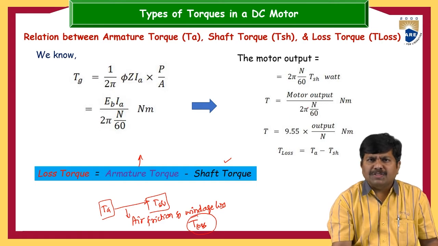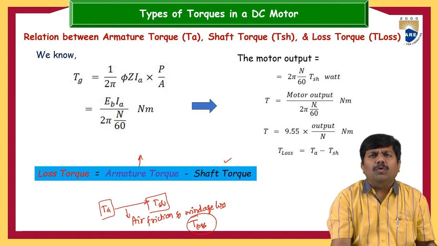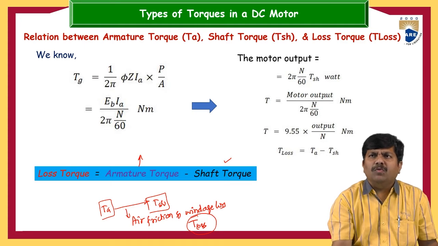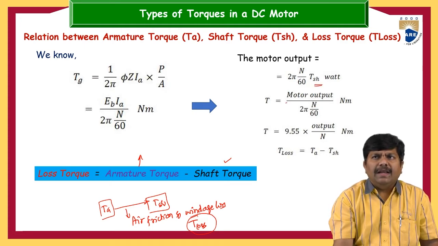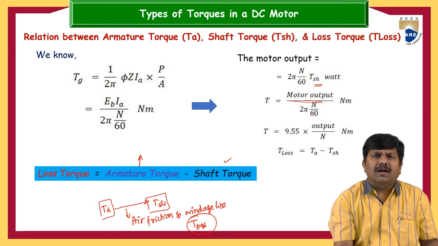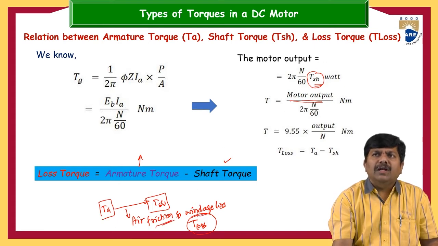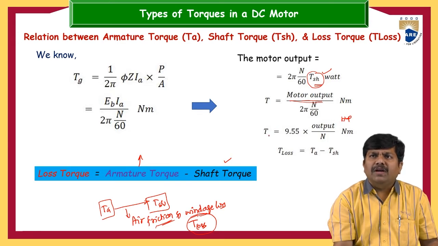We can develop some expressions also, because from shaft to armature, the only changing parameter is T shaft. Here we consider the actual output. Earlier we considered EB into IA as the mechanical output power, but here it is not, because to calculate the shaft torque we need the mechanical power across the shaft after subtracting air friction and windage losses. That is the actual power, so we substitute the output in terms of horsepower to calculate T shaft.